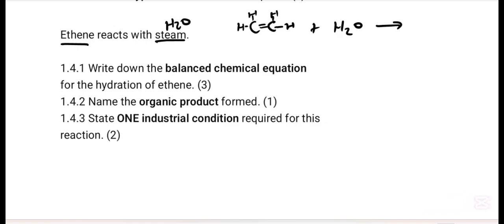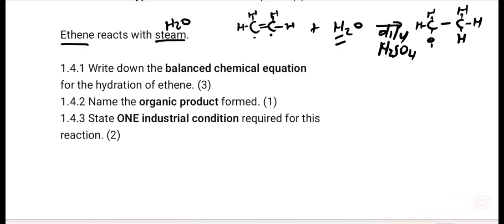Remember, when you add water, you also need a diluted sulfuric acid. So there is OH here and H. So H is added, OH is added, the double bond breaks, then we get ethanol. So the bases get H, and the OH goes here. That double bond breaks, then we get the alcohol.